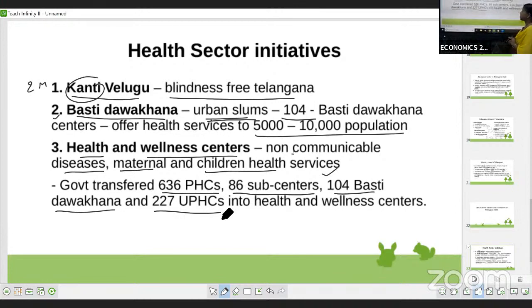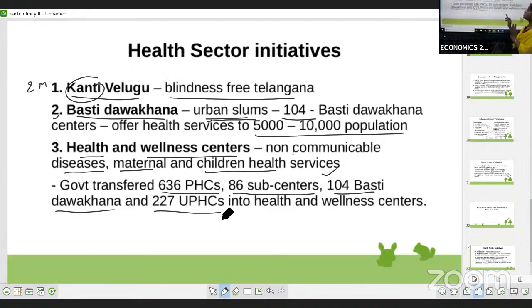Here the primary health centers are 636, urban primary health centers 237, Basti Dawkhanas 104, and sub-centers 86.